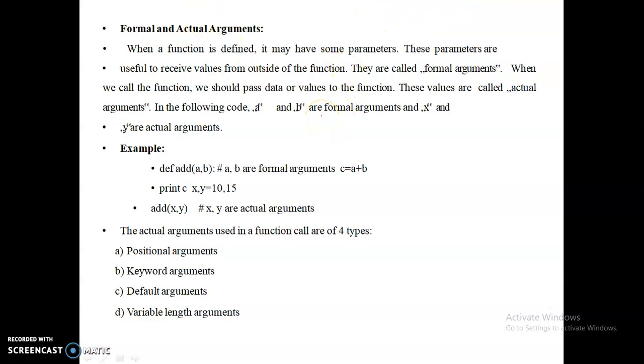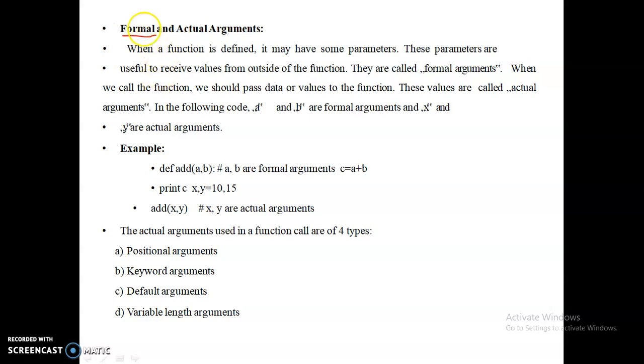And we have also seen two types of parameter passing in functions: pass by value and pass by reference. Pass by value doesn't affect the formal argument with the actual argument, and pass by reference affects the formal argument and actual argument. So next we will see what a formal argument is and what an actual argument is.